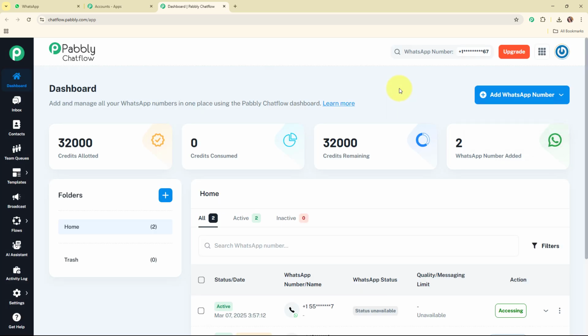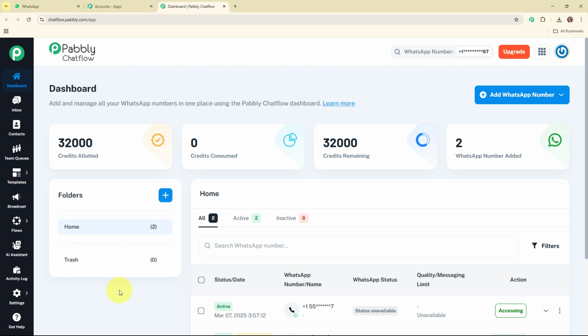Alright, so this was all about how to add a WhatsApp number in Pabbly Chat Flow account. And now here, let me tell you that Pabbly Chat Flow offers some amazing features that are available in the left side bar given over here. So if you wish to learn about any of the features in detail, then you can check out the video dedicated to each of the features available on our YouTube channel and on our landing page as well.